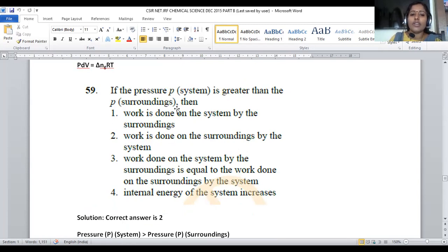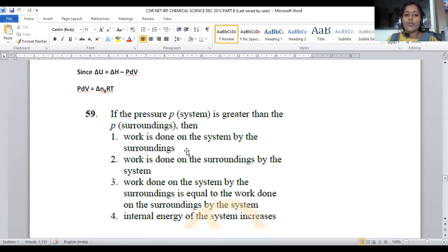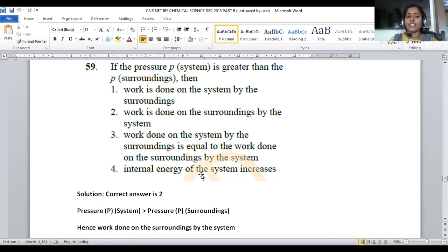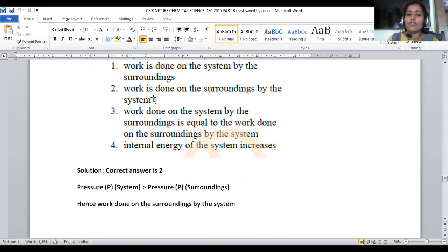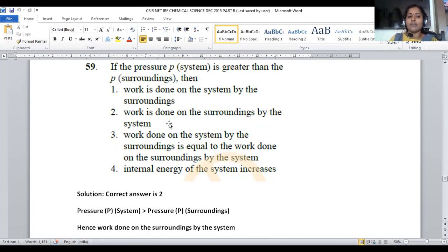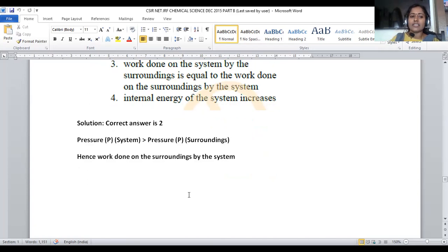If the system pressure P is greater than the surrounding pressure, then what happens? This is a kind of question from thermodynamics where the system pressure is greater than the surrounding pressure. Obviously, the system will work on the surroundings. Work is done on the surroundings by the system because the system pressure is greater than the surrounding pressure. That is provided in option number 2. For question number 59, option number 2 is the correct answer.